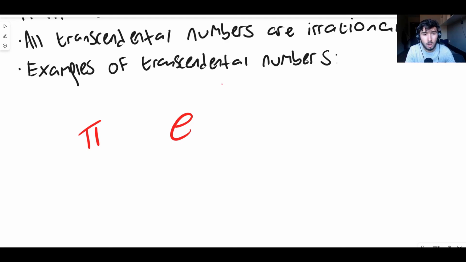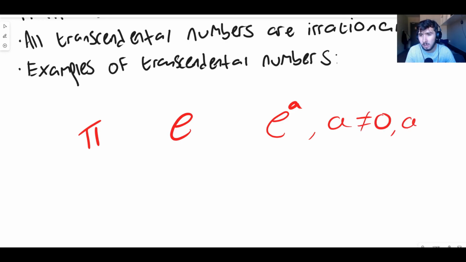There are plenty of other transcendental numbers that we do know about. For example, e to the power of a, where a has to be an integer, a whole number, but not zero. So a is not zero, and we write it as a is an element of the integers.